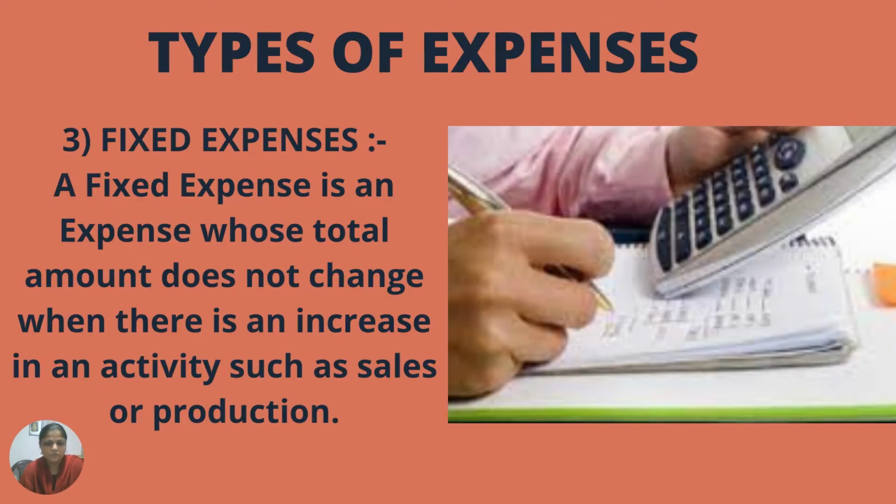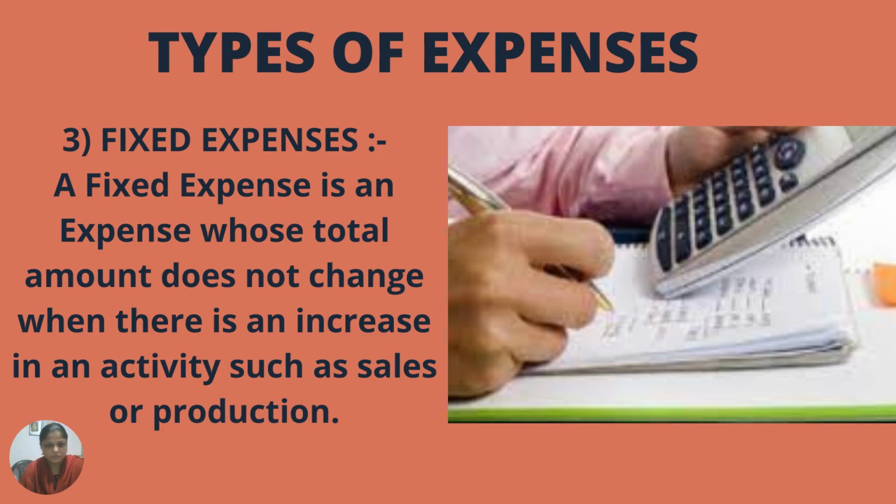Then next one, let us see the types of expenses. Third one, fixed expenses. What are fixed expenses? A fixed expense is an expense whose total amount does not change when there is an increase in activity such as sales or production. We purchase any kind of machinery or building, and we directly pay a fixed amount for this asset.